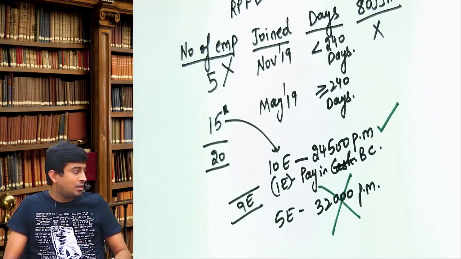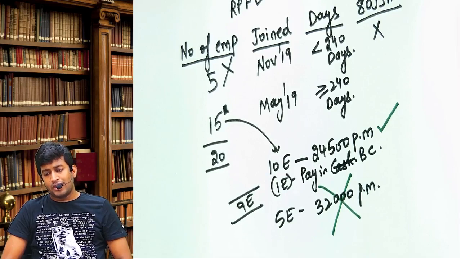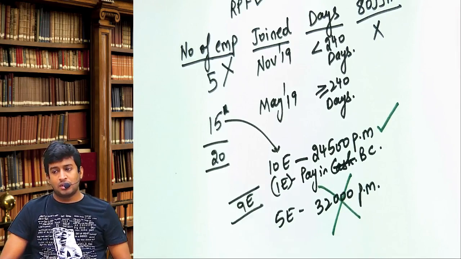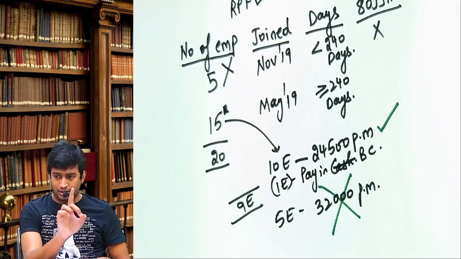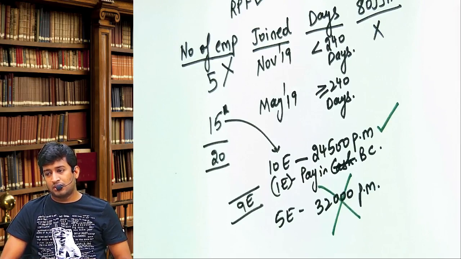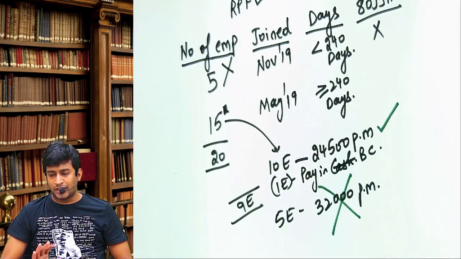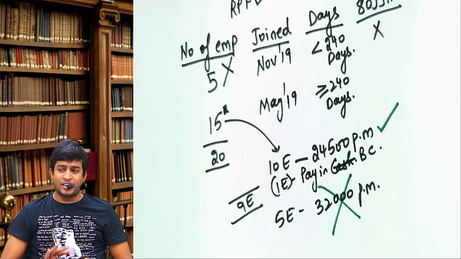So how many are eligible? 9 employees. Be careful. Everyone, take your calculators. What is the salary of these 9 employees? 24,500 per month. That is per employee, into 9 employees. How much? 24,500 per month into 9 employees. How much? 2,20,500.